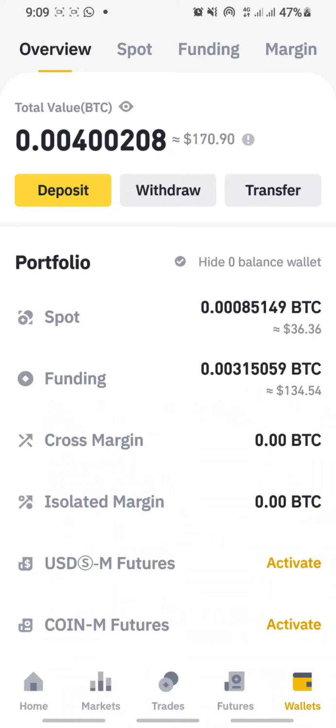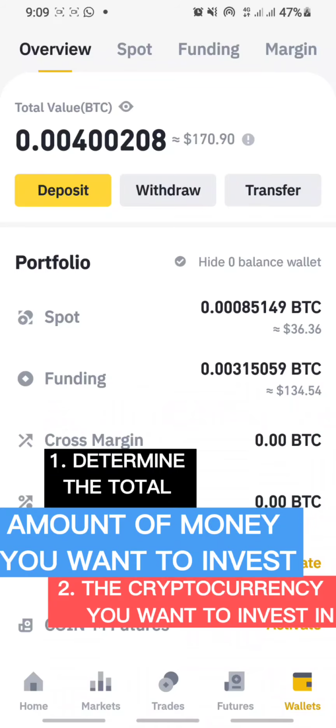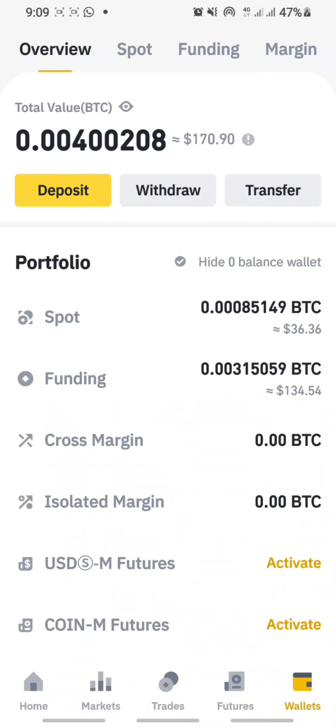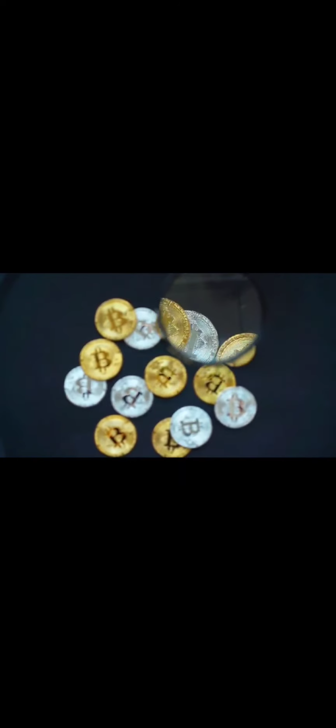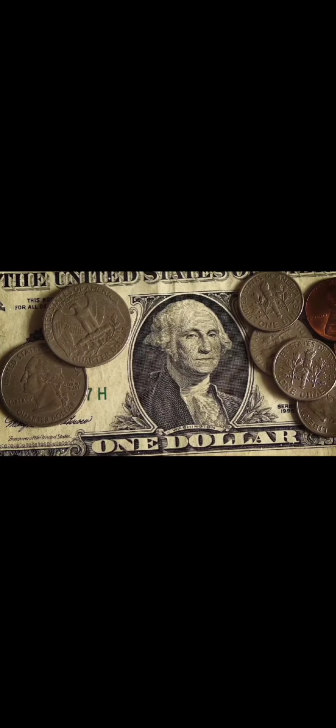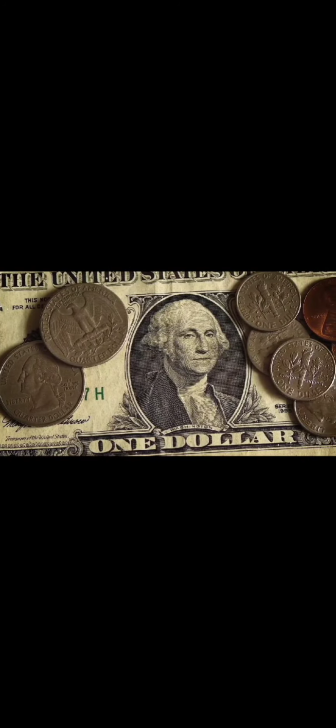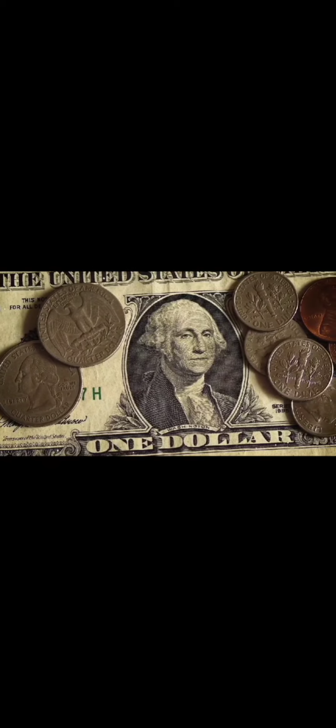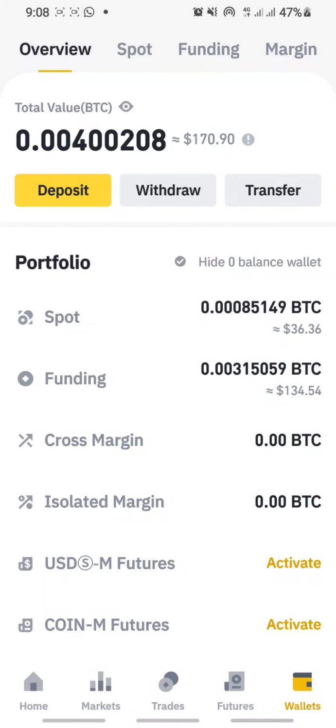You first have to determine the total amount of money and the cryptocurrency you wish to invest in. Then, instead of investing the money all at once, you invest in small, equal installments over a specific length of time. So, let's say I want to use the sum of 100 USD to invest in BTC and Ethereum. Basically, I will split this $100 into 10 different parts. That is $10 to be invested each day for a period of 10 days till my $100 is completely invested.